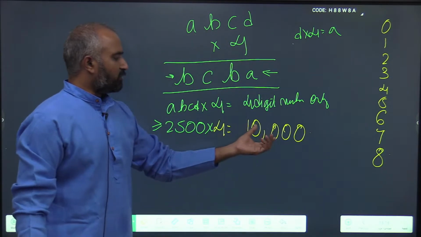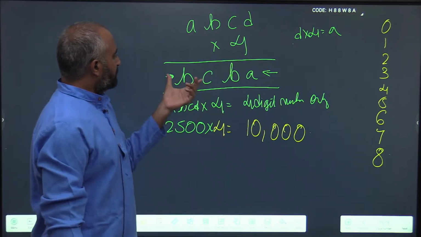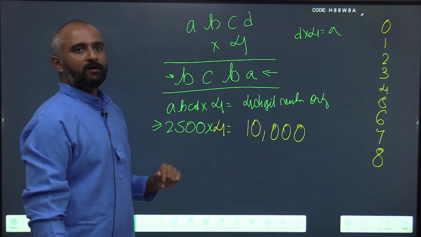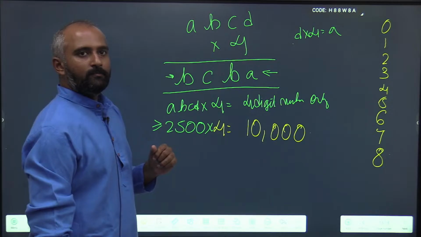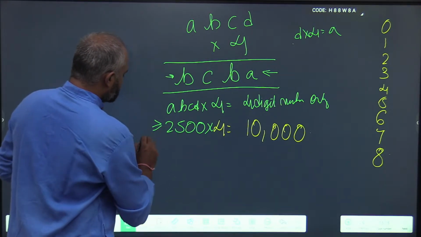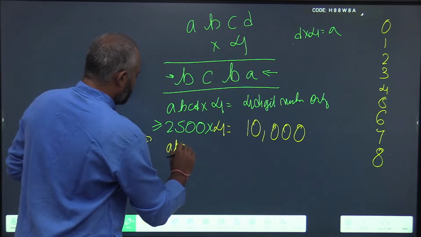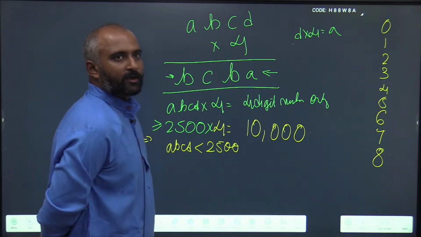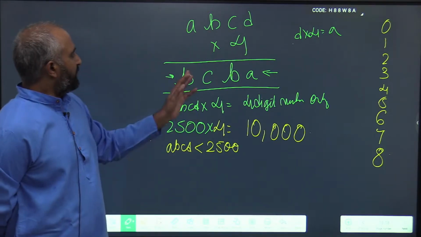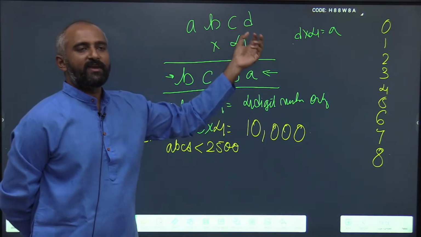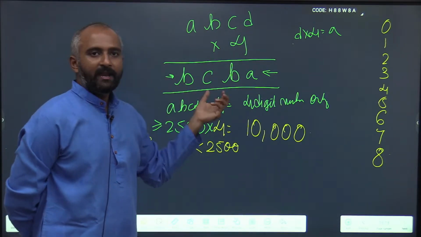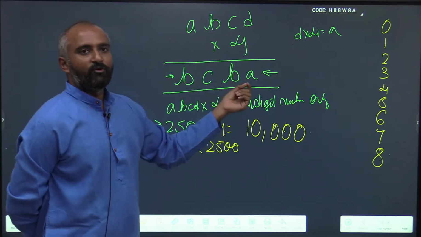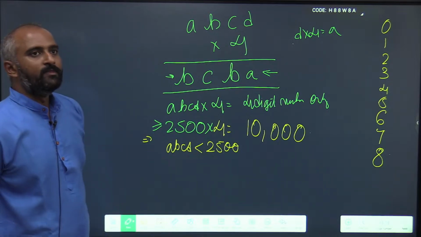When you multiply this by 4, it becomes a 5-digit number. But our result is still a 4-digit number. So what needs to happen here? What does this mean? ABCD must be less than 2500. Do you agree with this? Whenever any value greater than 2500 is multiplied by 4, it will result in a 5-digit number. But since our result is a 4-digit number, that means it has to be less than 2500.